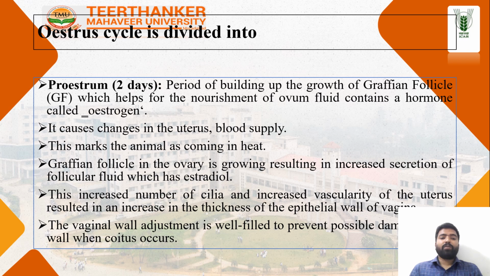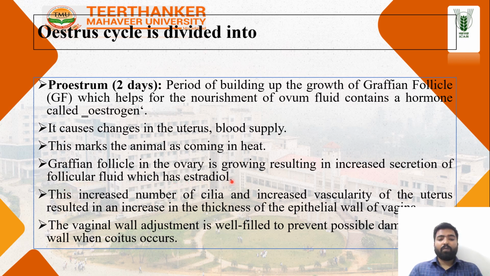The stress cycle is divided into several parts, like proestrus. It is the 2-day period of building the graafian follicle, which helps nourish the ovum, and its fluid contains a hormone called oestrogen. It causes change in the uterine blood supply. This marks the animal becoming on heat.